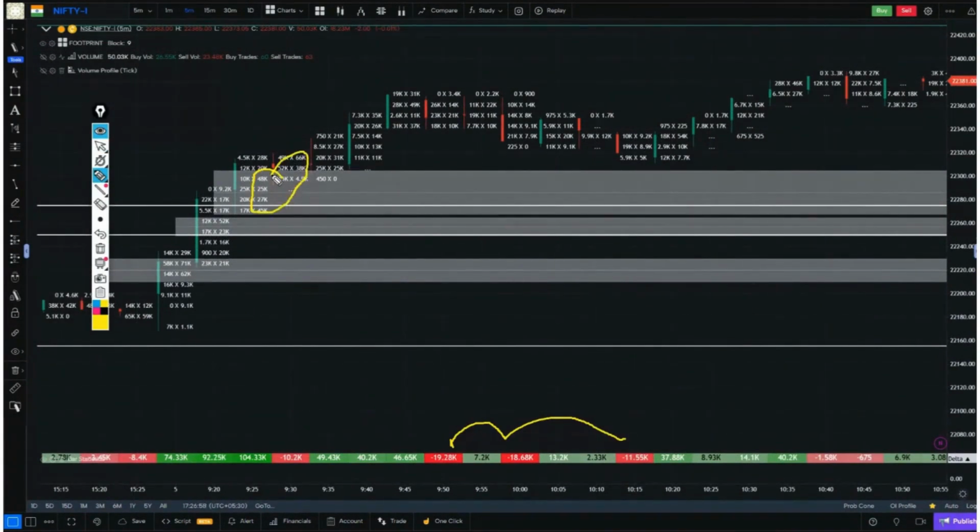Okay, so where is the pullback expected? Where the latest biggest buying occurred. That's the zone. Okay, and here the pullback came. A significant pullback occurred. Now during the pullback, let's see the extent of selling.